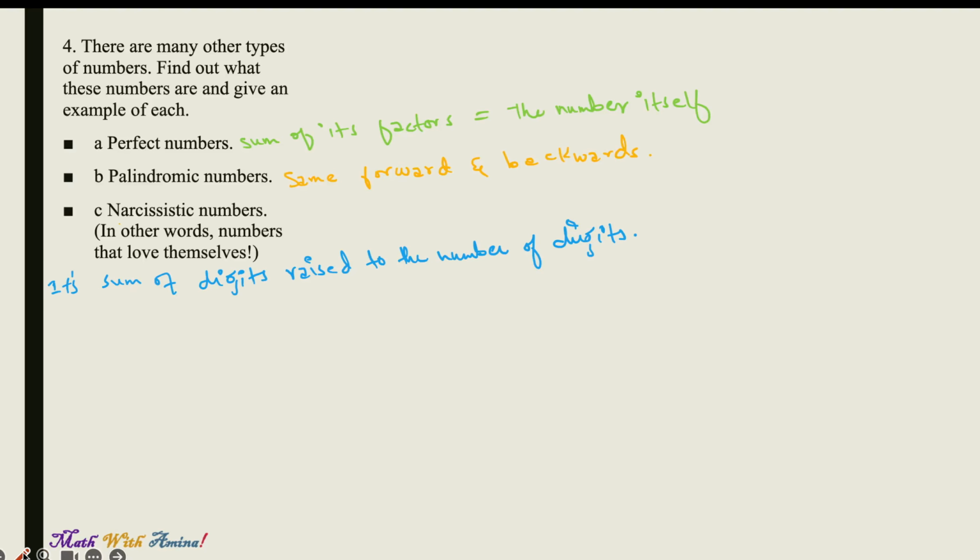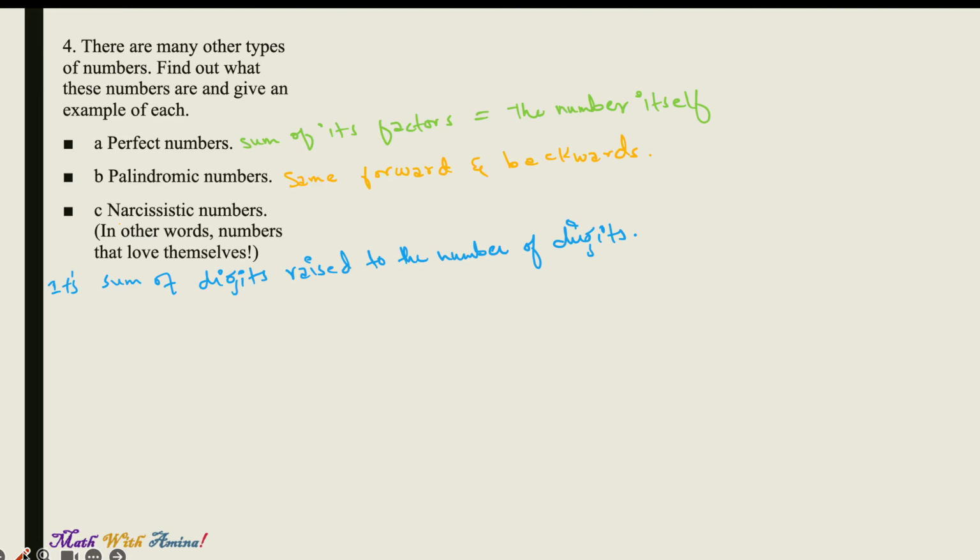Question number 4 here states that there are many other types of numbers, which we already know. They can be whole numbers, natural numbers, real numbers, even, odd. But apart from that, we have different other types of numbers as well. So we have to find out these numbers and give an example of each.